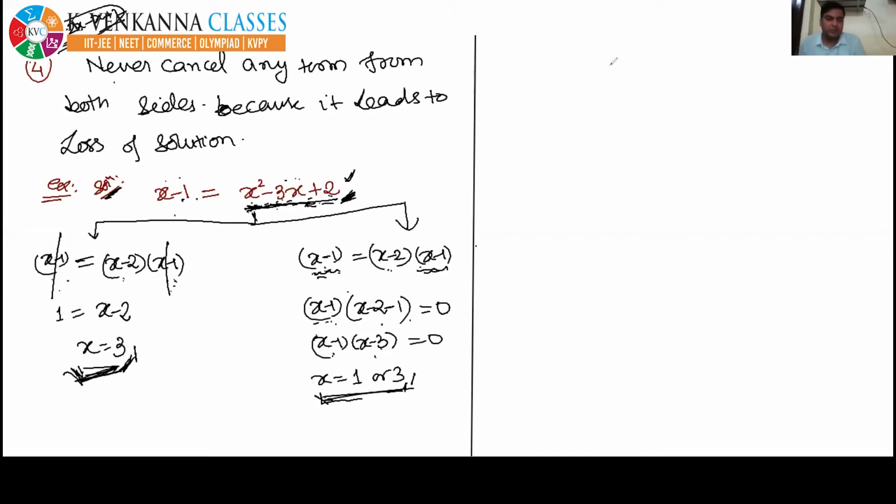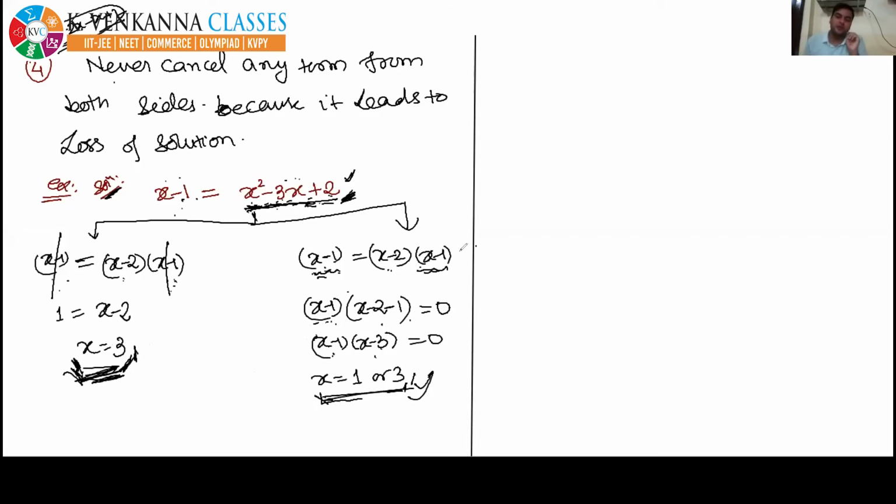So all the precautions have been done. Please keep in your mind these four precautions. These are very important because if you don't take care of them, then even after solving the questions, you will give the wrong answer. For example, in this question, if you don't keep the precautions in mind, then you are solving correctly, no problem, but still finally you will give a wrong answer. This is not the full correct answer. This is the complete correct answer. So even after solving the complete question, you may not be able to give the correct answer if you do not take care of these precautions. So please take care of these four precautions.